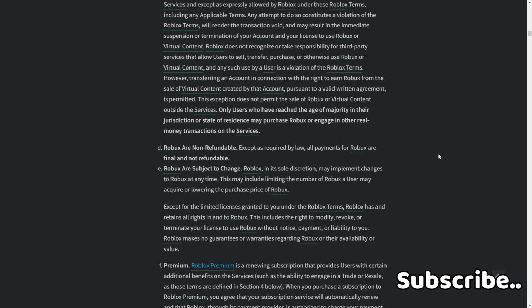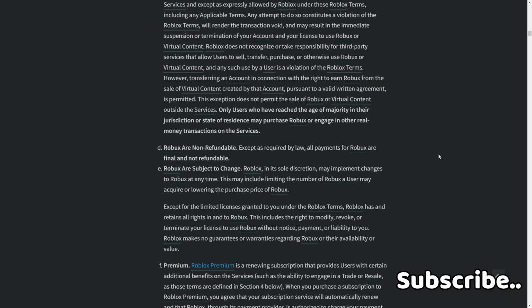All payments for Robux are final and not refundable. E. Robux are subject to change. Roblox, in its sole discretion, may implement changes to Robux at any time. This may include limiting the number of Robux a user may acquire or lowering the purchase price of Robux, except for the limited licenses granted to you under the Roblox terms.